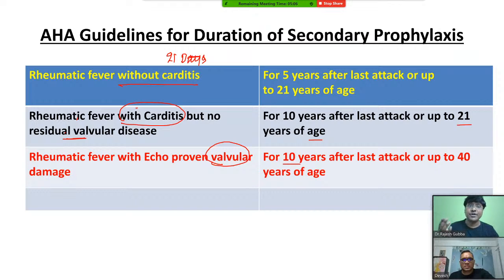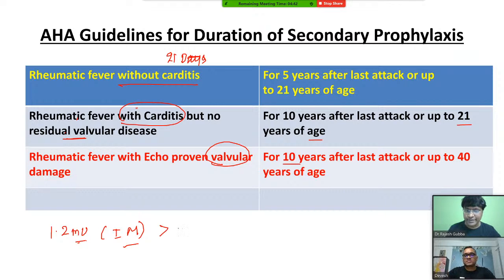And what is the antibiotic you need to give? Benzathine penicillin is what you need to give. And what is the dosage of your benzathine penicillin? 1.2 million units. And the route of administration is deep intramuscular. If you give it intravenously, let me tell you, the individual will have anaphylactic shock and will collapse. Right? You should never give IV. You should give deep IM.